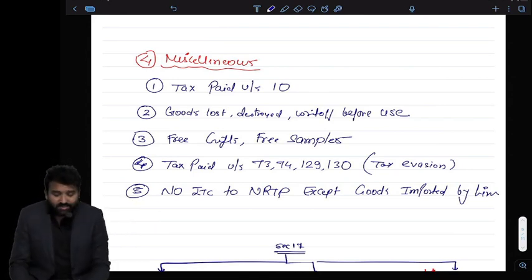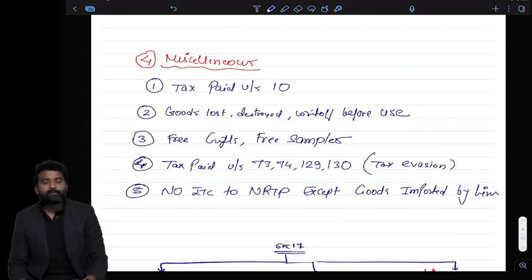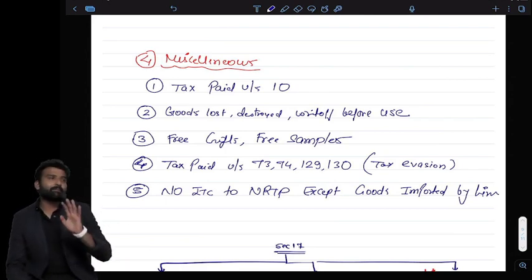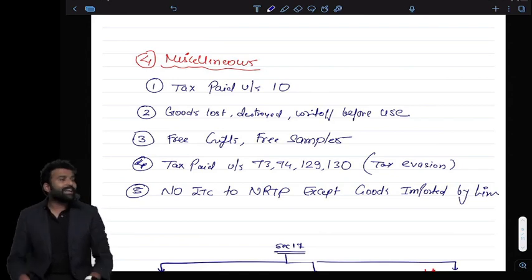And at last, NRTP cannot claim ITC in India because they are coming from abroad. So they cannot claim any ITC in India. They can claim ITC only of the goods which they are bringing with them. So when they are bringing goods, they are importing goods. So the IGST paid on the import, only in that case they can claim ITC, but they cannot claim any other ITC other than goods imported by them. So a non-resident taxpayer, coming from abroad to India, cannot claim ITC in India.